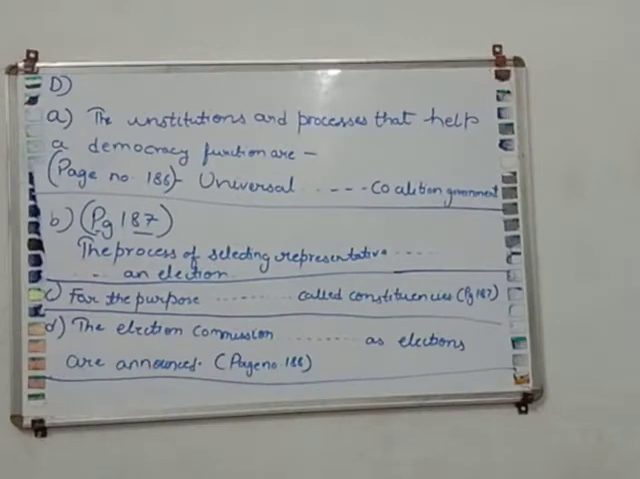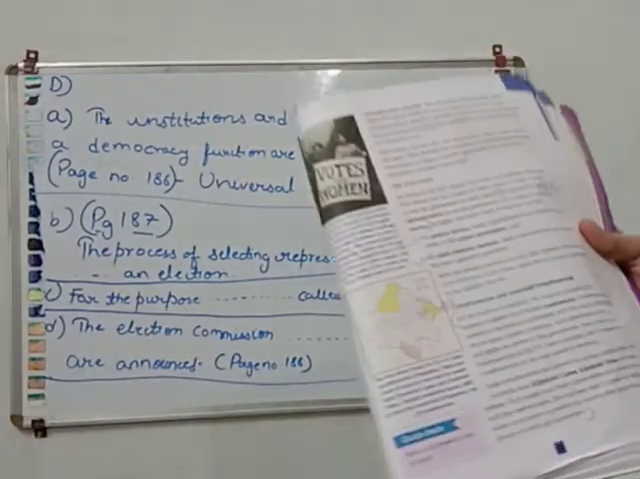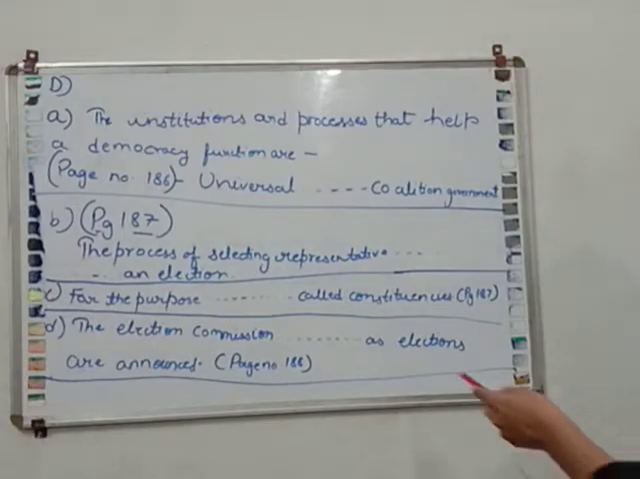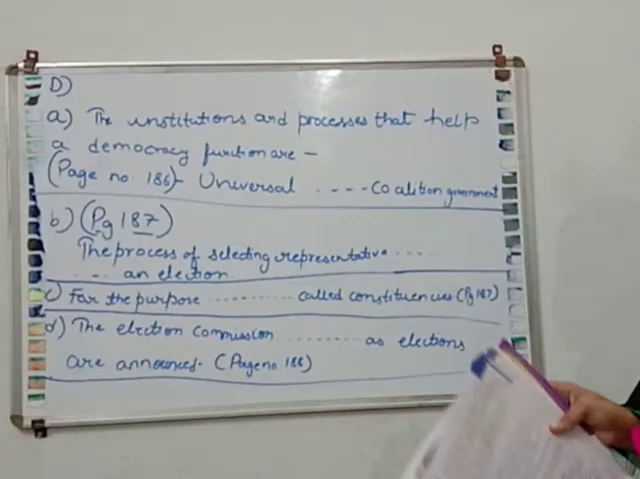Now, our next question is, what are constituencies? This answer is given on page number 187. For the purpose of election, a country is divided into a number of smaller units. So you have to mark this answer from the purpose till called constituencies, given on page number 187, from here till here.